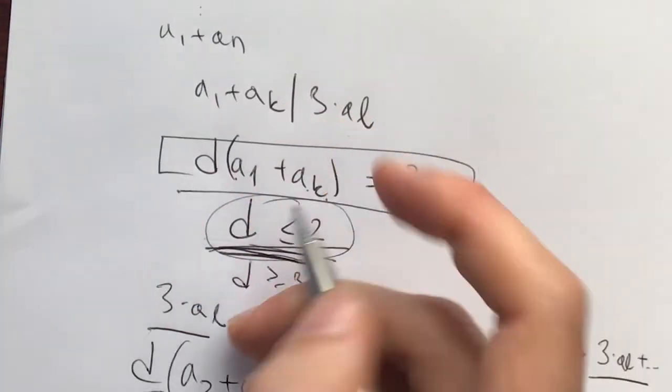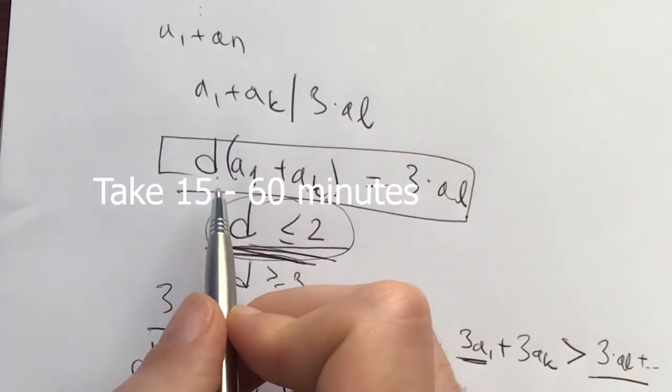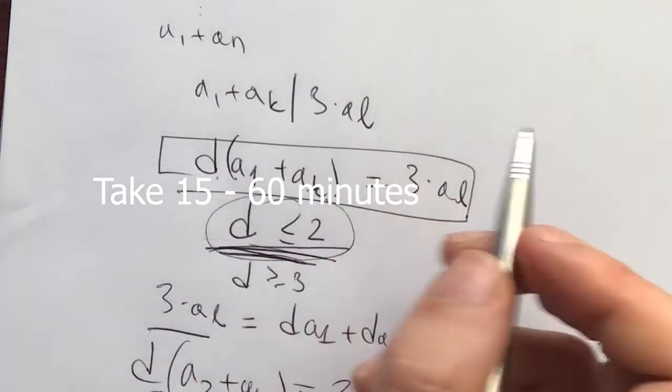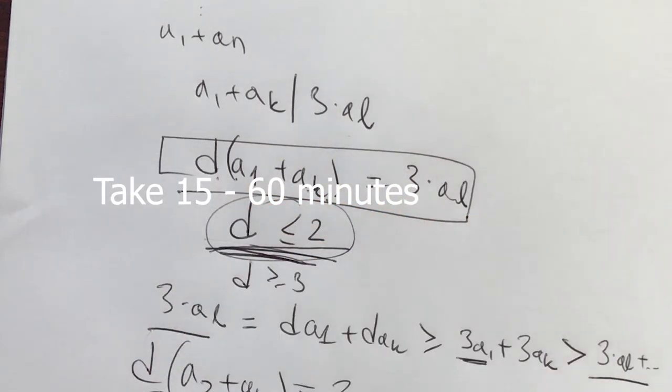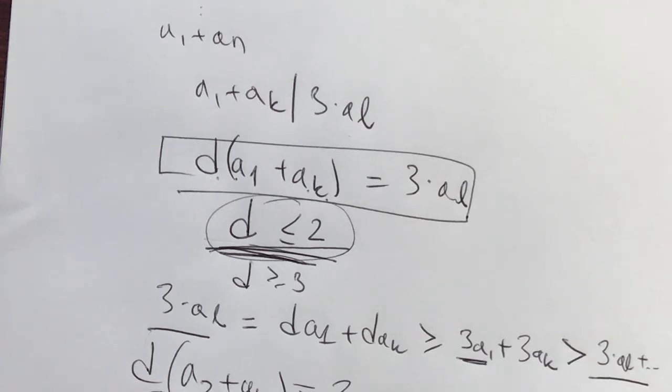Now with that in mind, I invite you to take 10 to 30, even 45 minutes. I would take an hour if this is your number theory problem that you want to solve at the IMO level. Take that time before you go to the next step. Here's what I would do.